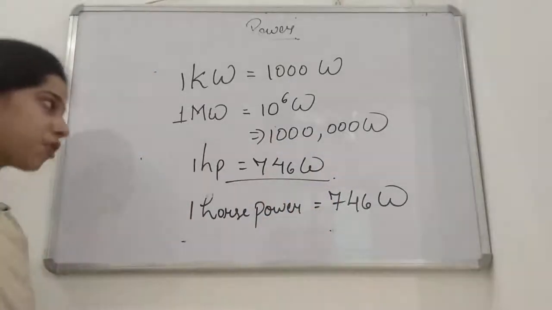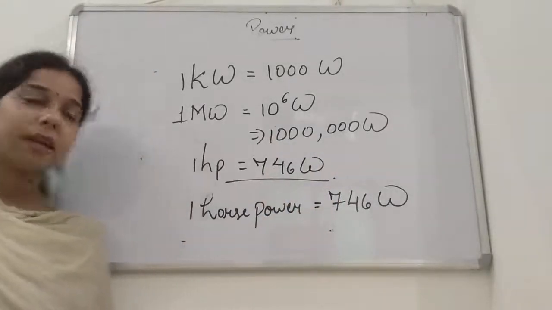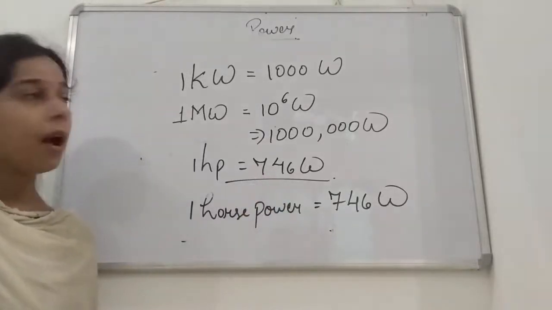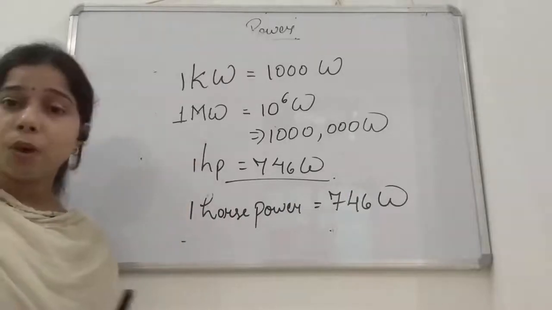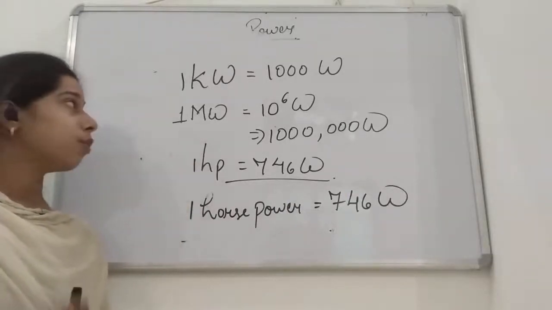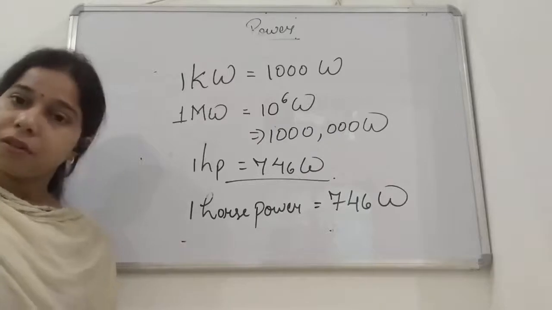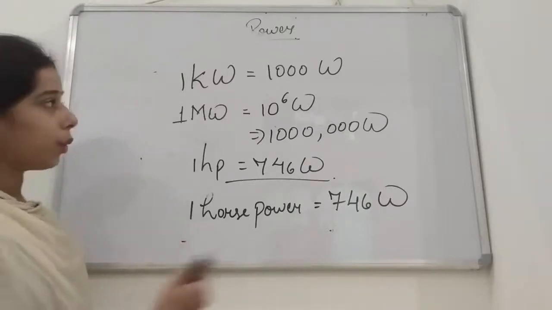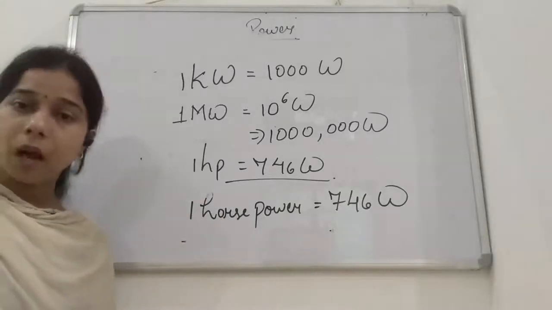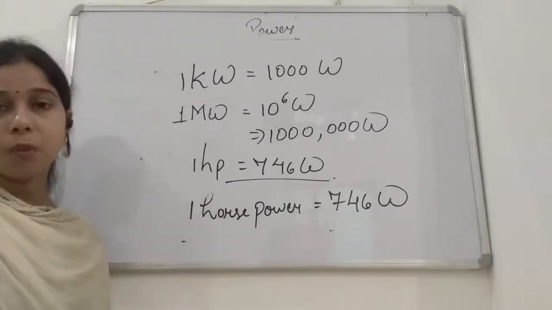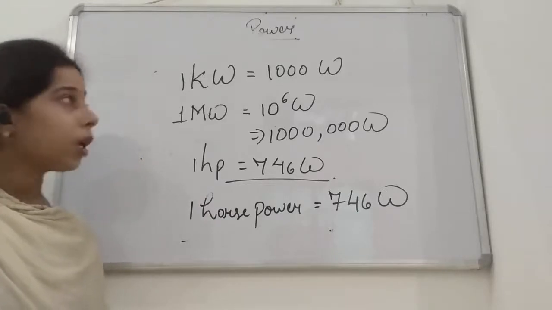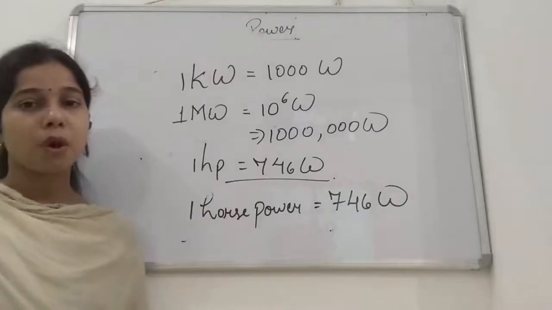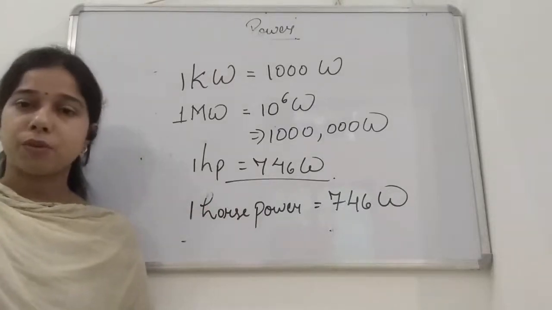Whenever the question is in horsepower, at first you can convert it into watt, and after that you can find the value of the power. Or if the question is in kilowatt, you have to convert it into watt, and finally you will get the answer. The reverse can also occur. If it is in watt and you have to get the answer in kilowatt, you can convert it by dividing by 1000. Same thing you can do with watt to horsepower. So these are some of the larger or smaller units for power, student.